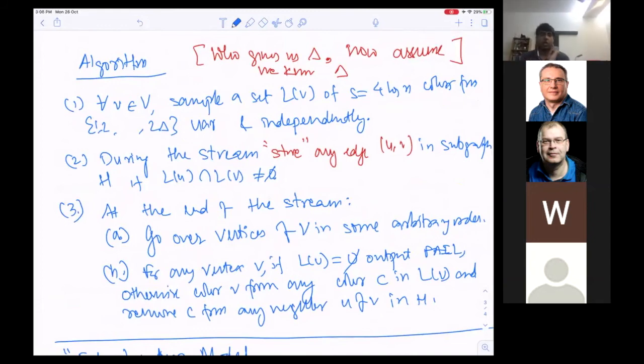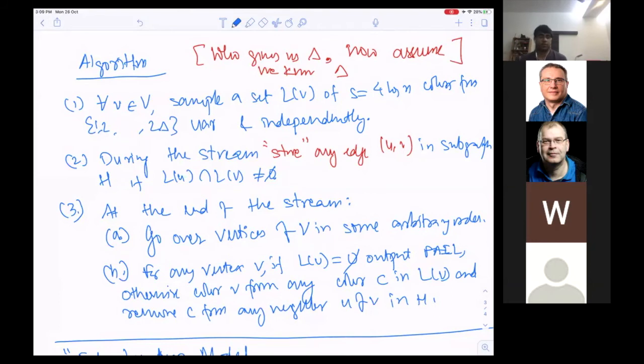What are we doing? For each v in V, we sampled some 4 log n colors beforehand, and during the stream, we stored any edge uv in the subgraph whose corresponding lists intersect. This is how we constructed the edges. And at the end of the stream, I go over all the vertices in an arbitrary order, and if I can color this vertex, then I color it with the corresponding color and remove that color from consideration from any of its neighbors.